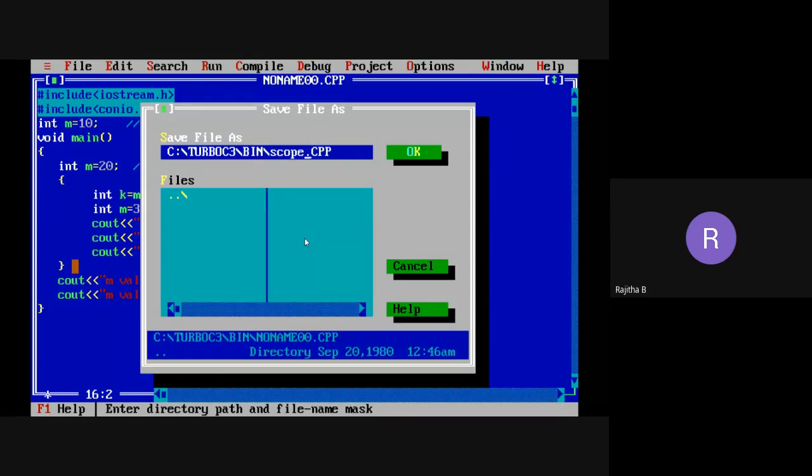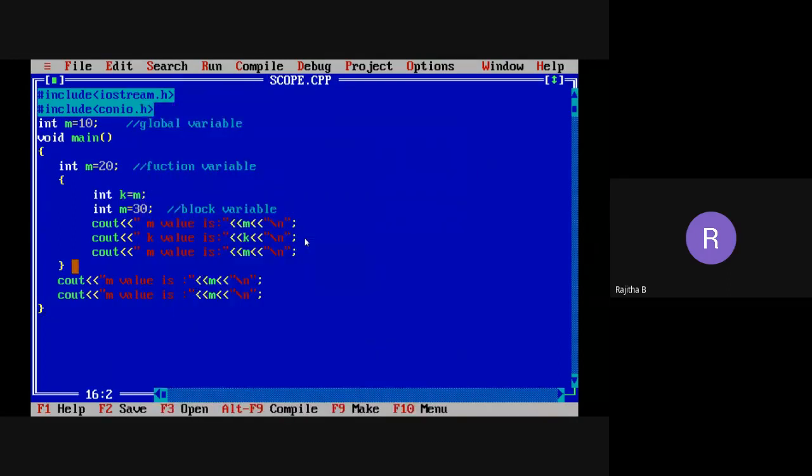It is scope. Okay, now tell me what is the value of this particular variable, this statement, and this one and this one. Anyone? You can post the answer in the chat box also. Please everyone respond to my question. Then only I can understand whether you are understanding or not. Ramya says 10, 20, 30, which means first m value is 10, next k value is 20 and next cout statement is 30.